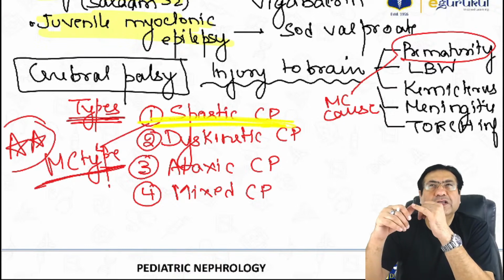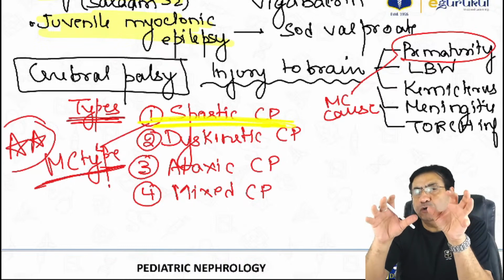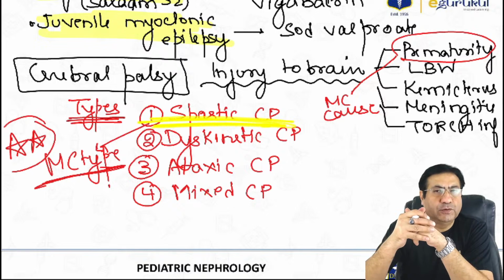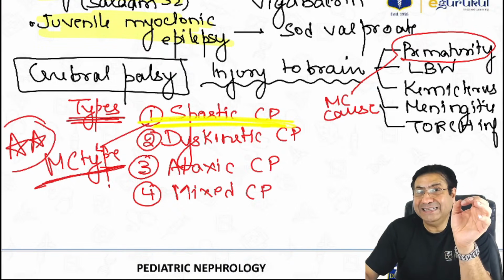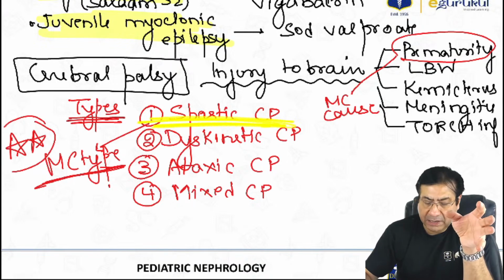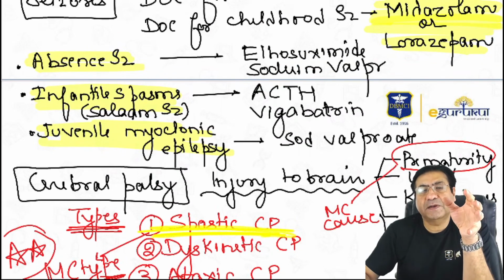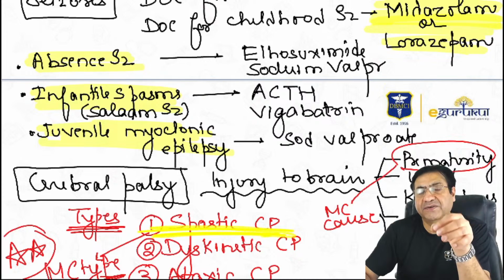So in neurology, neural tube defects are very important, especially the doses of folic acid. Then seizures, the drug of choice for childhood seizures and neonatal seizures, very important. Then absence seizures, infantile spasms, juvenile myoclonic epilepsies, their drugs of choice.